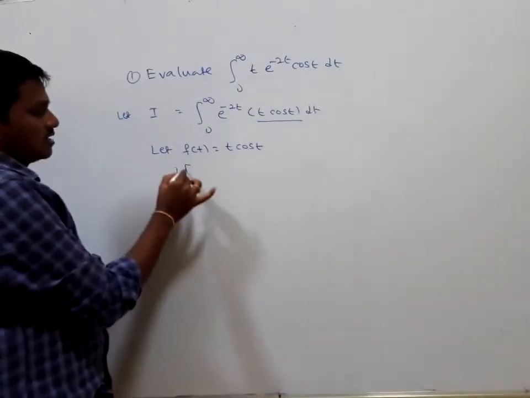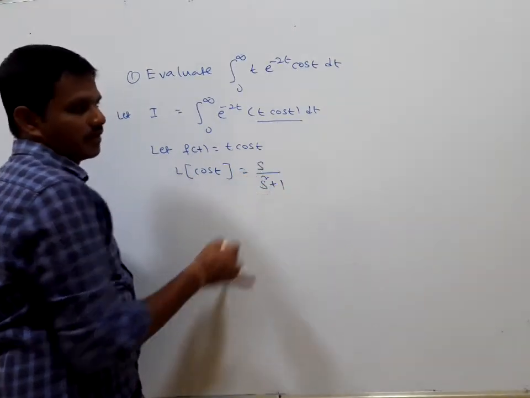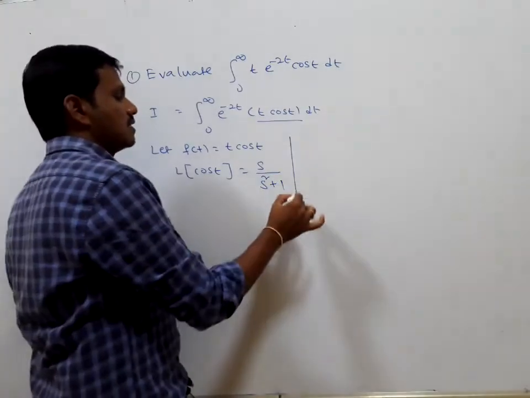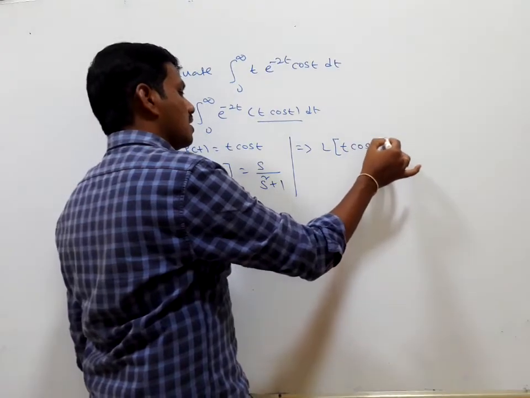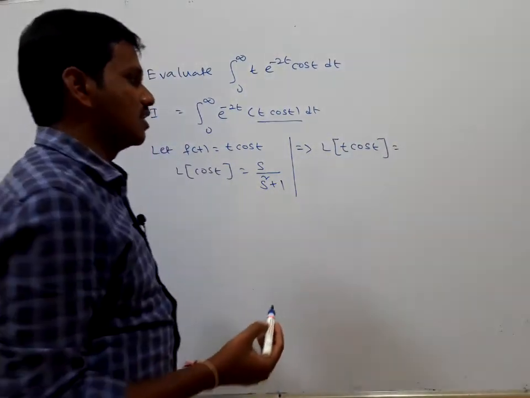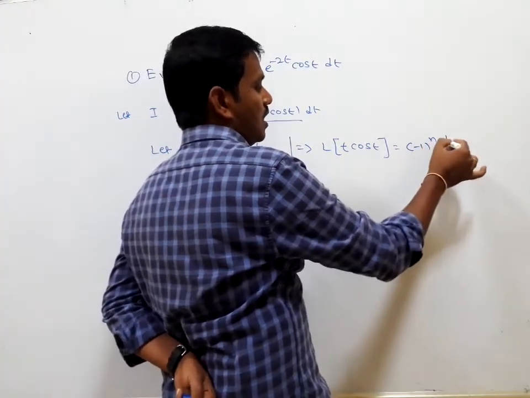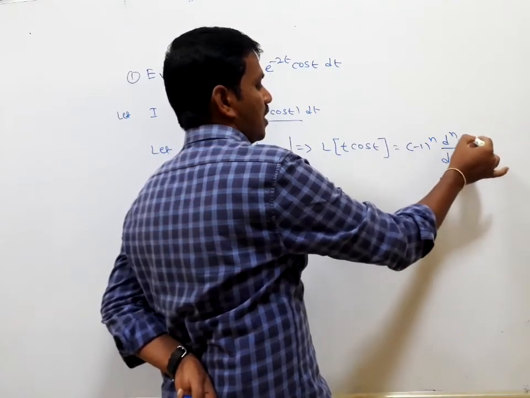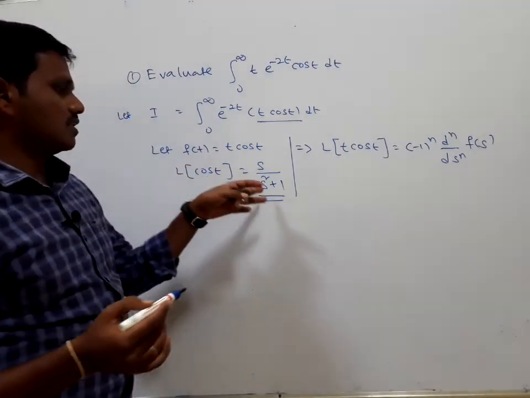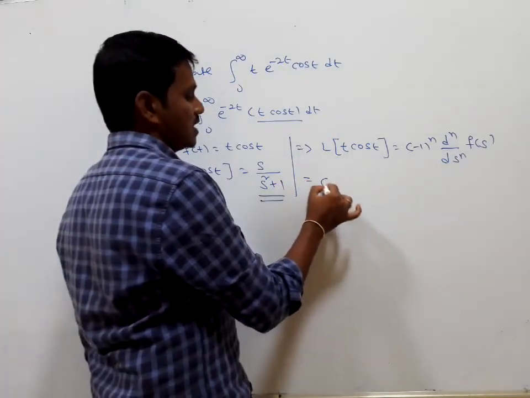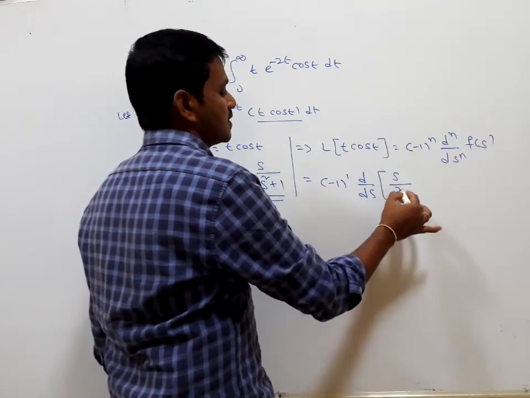We know that the Laplace transform of cos t is equal to s divided by s square plus 1. That implies the Laplace transform of t cos t, which is multiplied by t to the power of n, as per the standard result is minus 1 whole to the power of n into d to the power of n by ds to the power of n of F of s. Here this is F of s, right? So it is minus 1 whole to the power of 1 d by ds of s divided by s square plus 1.